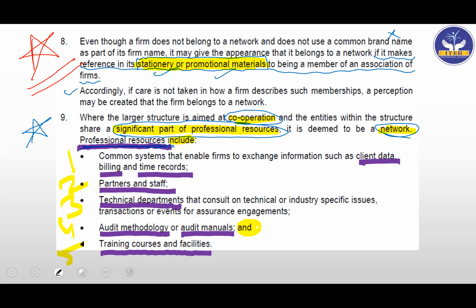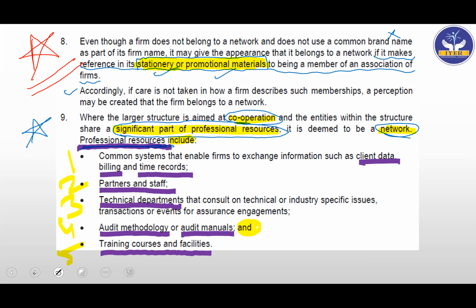If they give professional resources and one of these areas, then you should be able to identify, yeah, this is professional resources, and if there is cooperation, then basically it will be a network. Also, be ready for "professional resources includes what" in the MCQs area. So be very careful in that regard as well. Okay, let's go ahead.